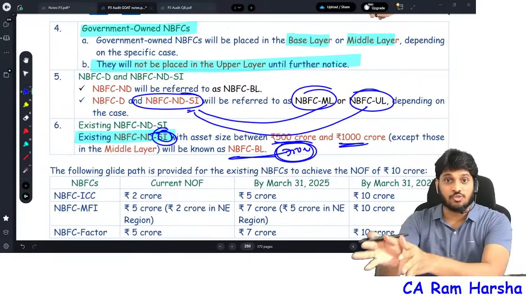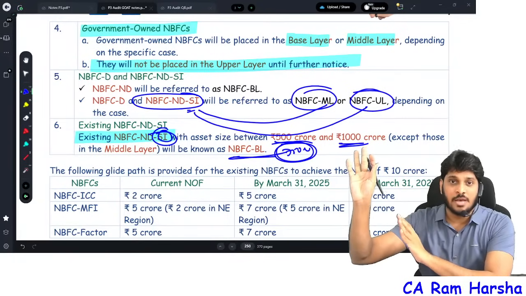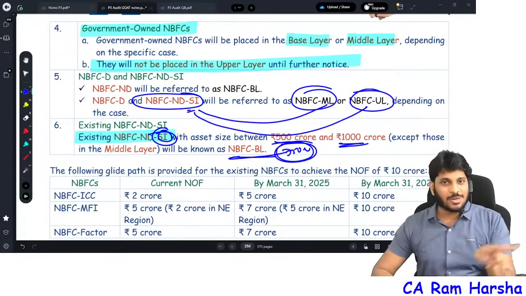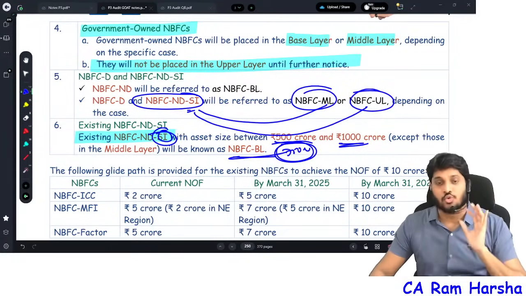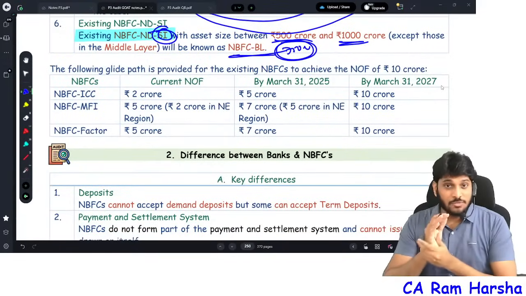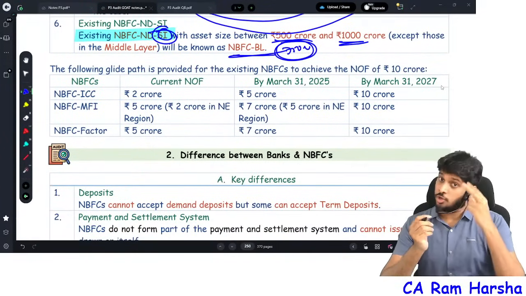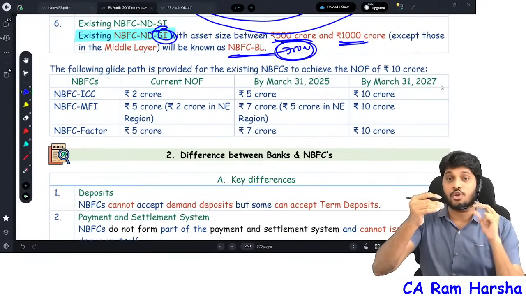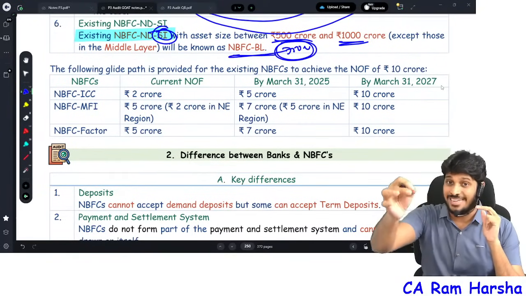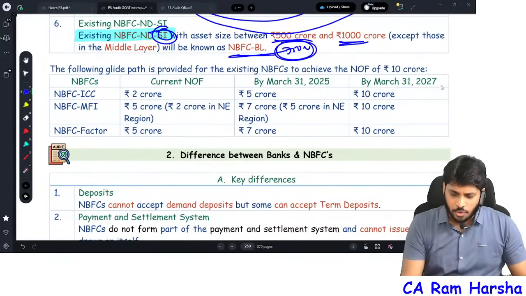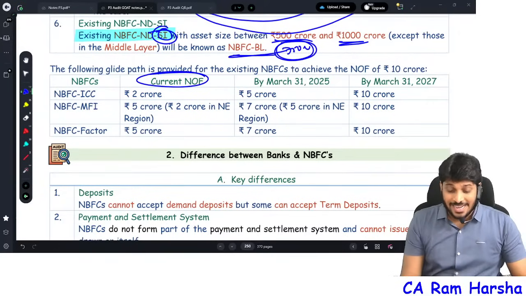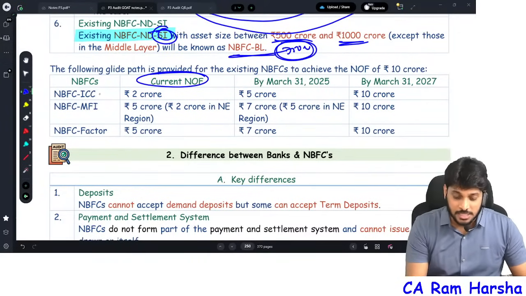Asset size of more than 1000 crore, straight away we will classify it as middle layer. That's it. Listen once again, you will get more clarity on what I told. Net owned funds requirement I told, right? What is the net owned fund requirement for NBFCs right now? 2 crore. For newly incorporated NBFCs, what is the net owned fund requirement? 10 crore.